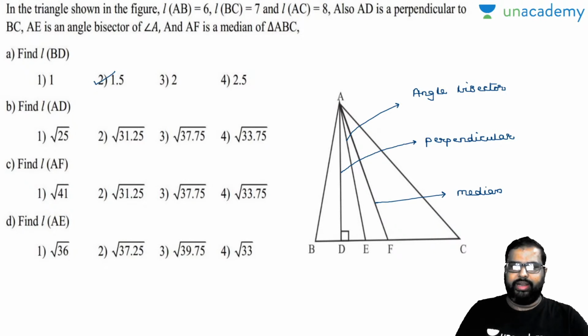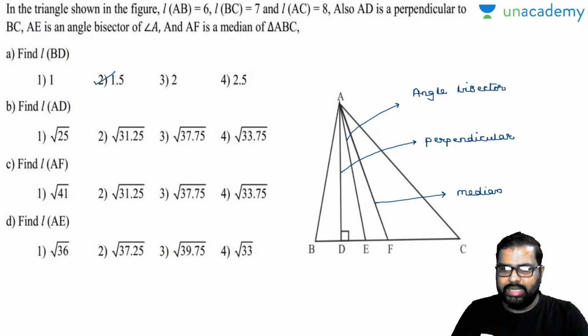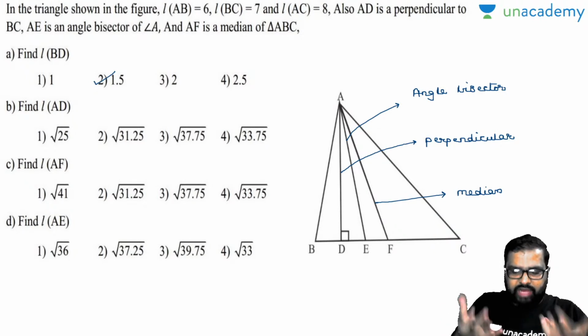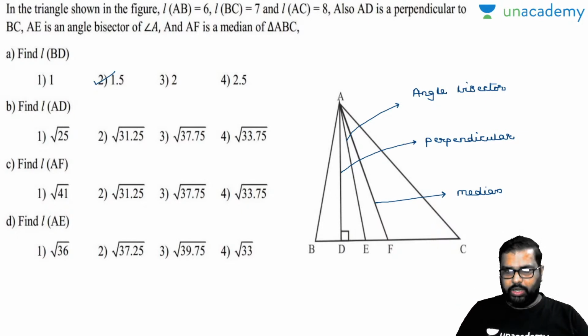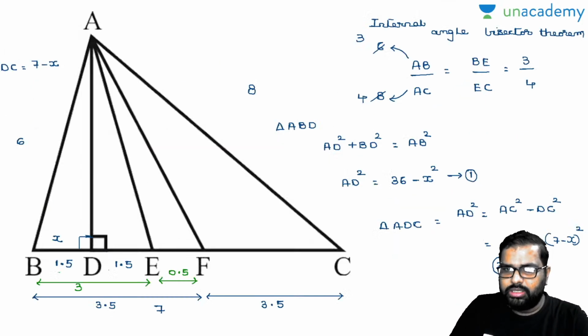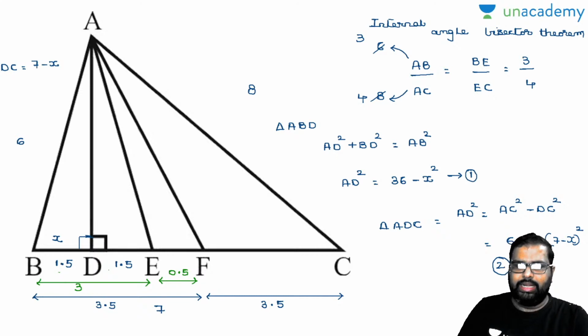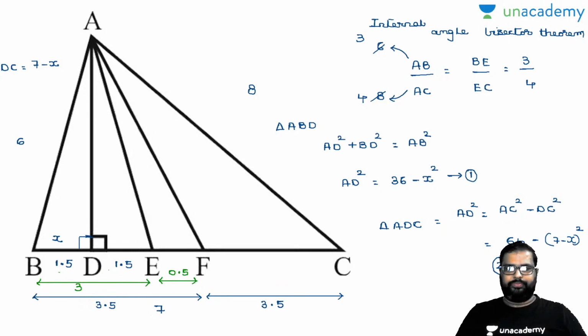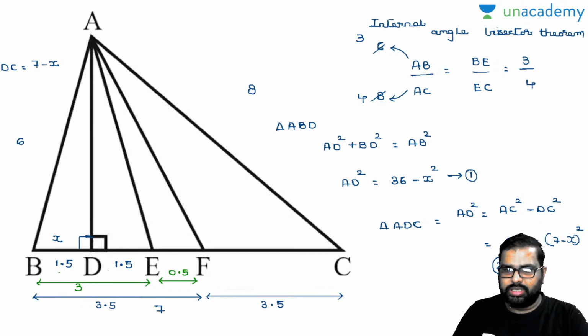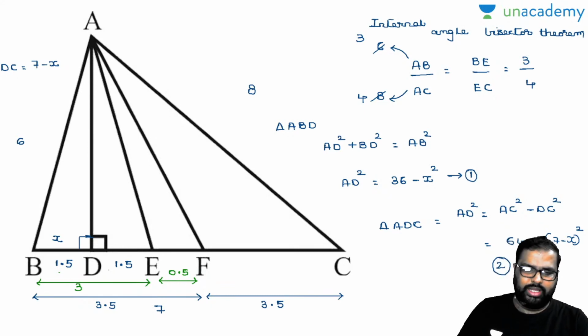You are asked to find out AD value. AD is nothing but perpendicular. We didn't discuss any theorem till now. So how to find out this? Ab dekho, see here. Can I take down like this? And I know you have to find out AD value. Easy. Now just substitute X value there, then you will get the answer.